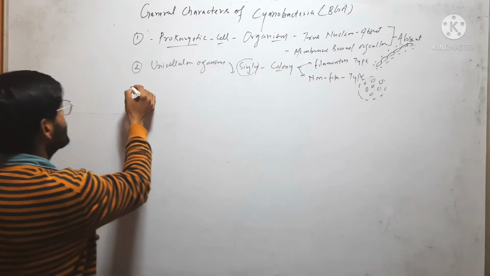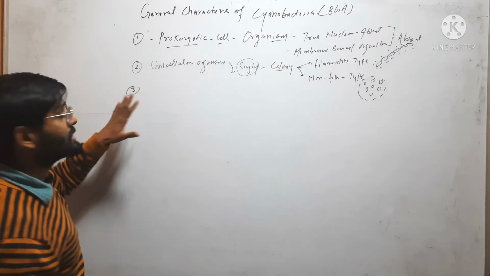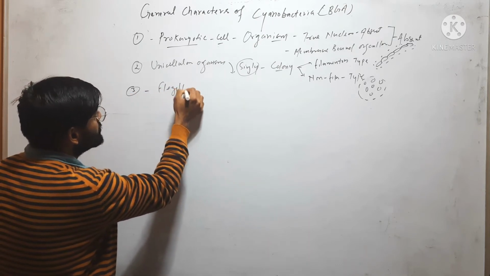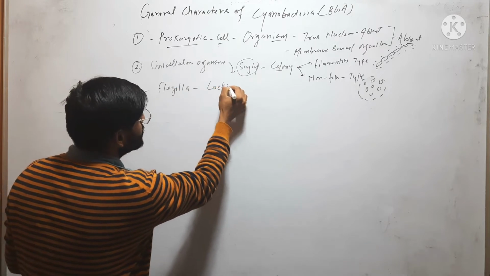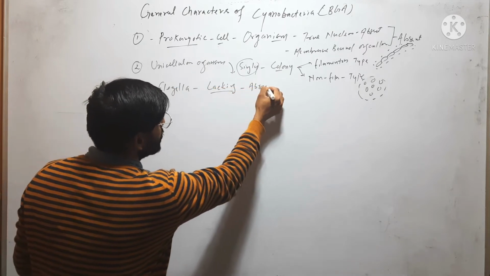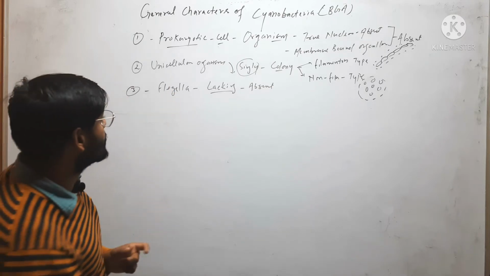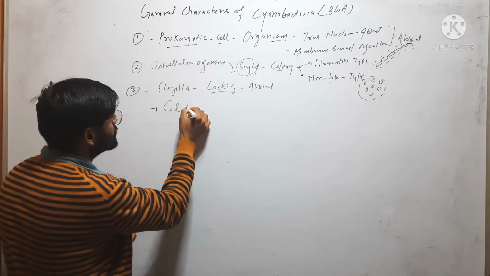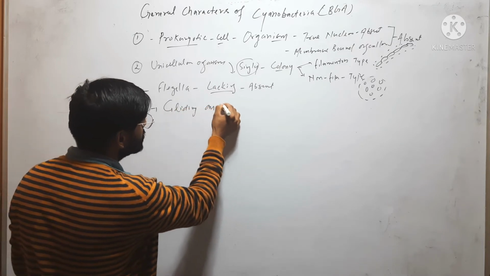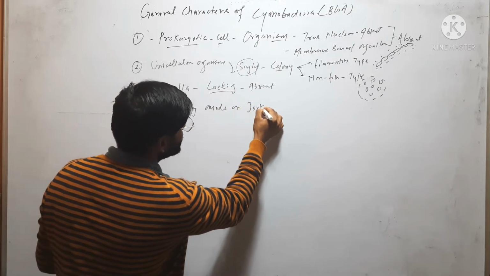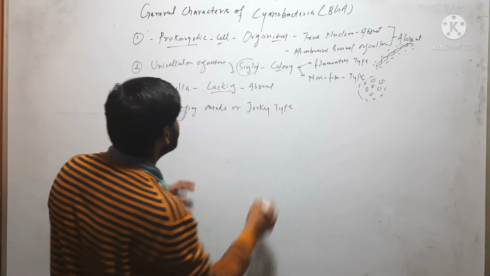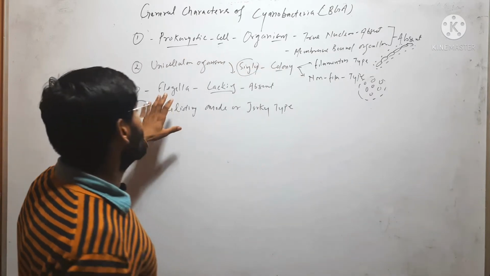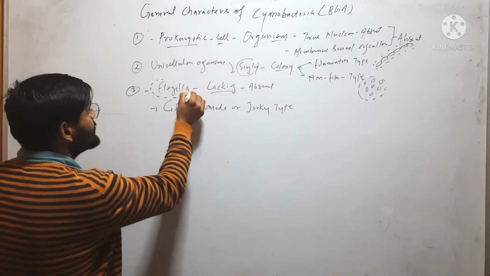So here the third character is, in cyanobacteria, flagella is completely lacking, means flagella is absent. So here in case of cyanobacteria, movement occurs through gliding mode, or it may be jerky type. So movement here occurs through gliding mode or jerky type because flagella is completely absent.